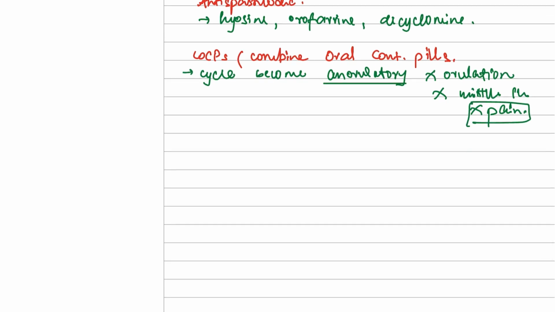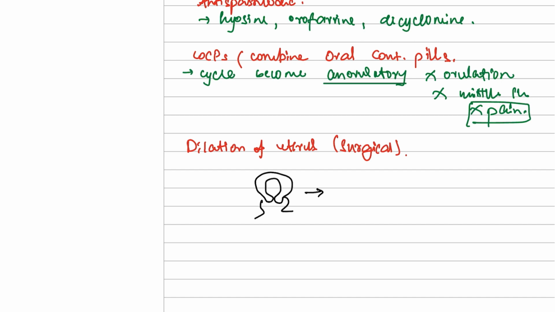The next, a very rare option, could be the dilation of your uterus. Dilation of the uterus is a surgical procedure. Now what will happen is, this was your uterus, and your cervix was very intact. Due to the surgical dilation, your cervix will be a little open. So the next time you experience a period, the blood will pass easily and you will experience a lot less pain or no pain.